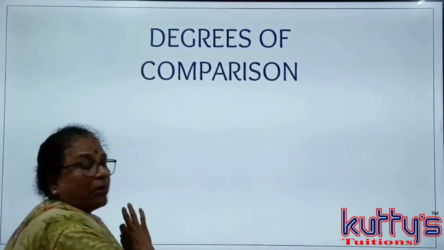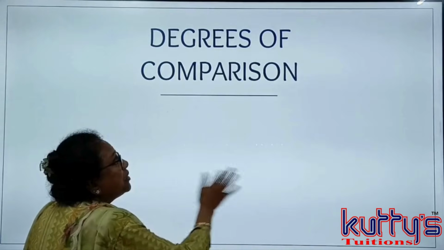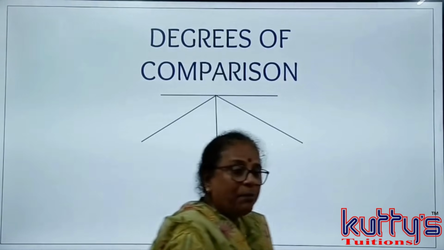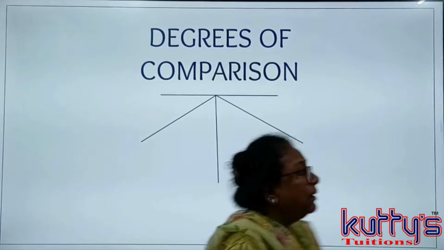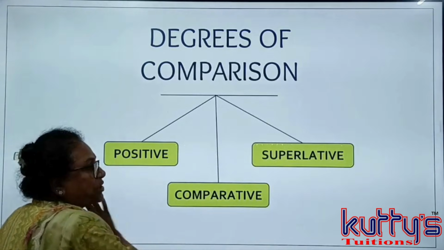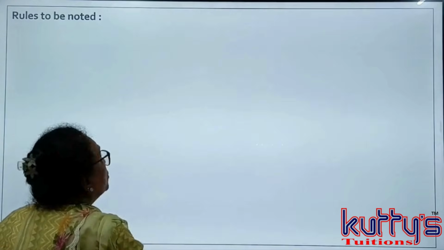Students, today we are starting with the topic degrees of comparison. These are short bullet rules or bullet points which will help you to just go through before the exams. As you know, degrees of comparison are of three types: positive, comparative and superlative. Let's begin with the rules.